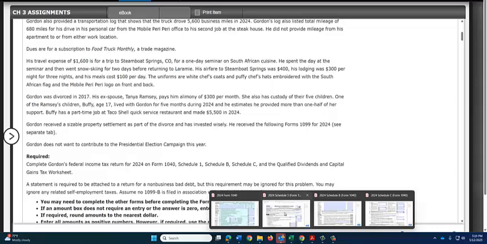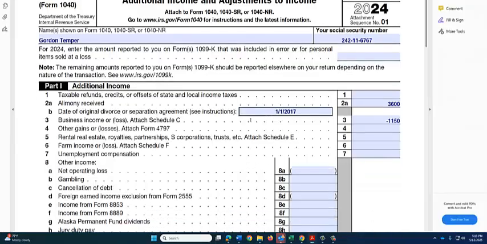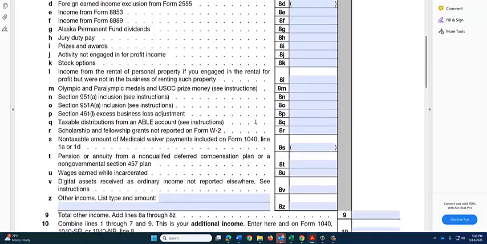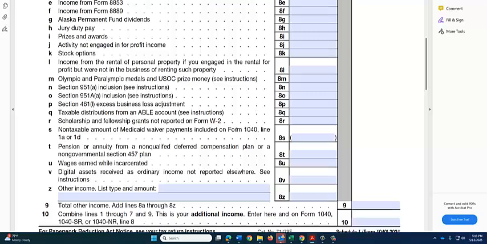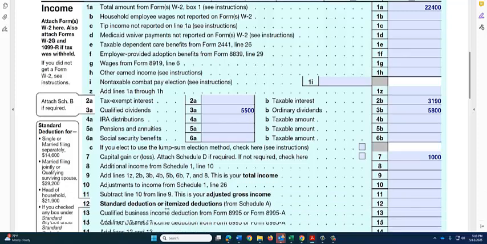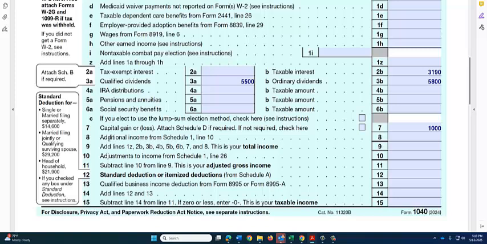So now we'll go over and finish up the Schedule 1. The total will be, let's see, $3,600 less the $11.50. Okay, will be $24.50, and we're going to move that over to line 8 on our 1040. So over on the 1040, we'll find line 8, and it says additional income from Schedule 1. That'll be $24.50.